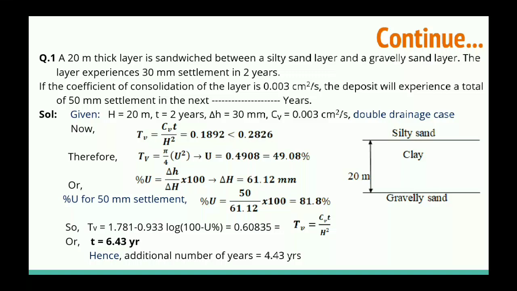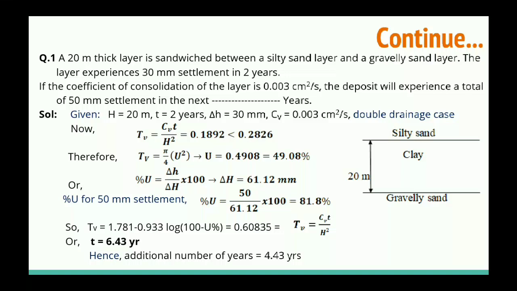Okay. First, this question is asking for what time will take for 50 mm settlement. So we have calculated for 30 mm settlement what is the degree of consolidation, and then we have calculated the total settlement for infinite time, and from the total settlement we have calculated the degree of consolidation for 50 mm.